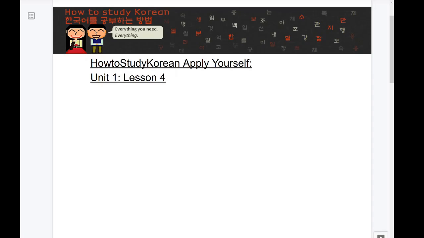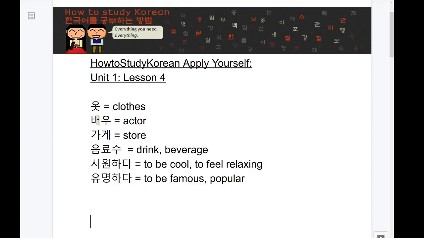All right, let's apply what we've learned. I'm going to prompt you with 3 English sentences that you can create using the grammar up until Unit 1, Lesson 4, but using vocabulary that you haven't seen. I'm not going to go through each vocabulary word one by one, but I just want to talk about 2 words specifically.